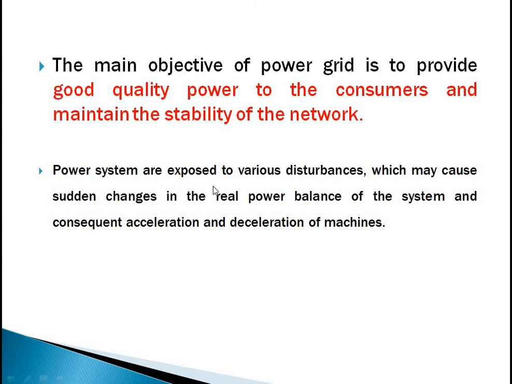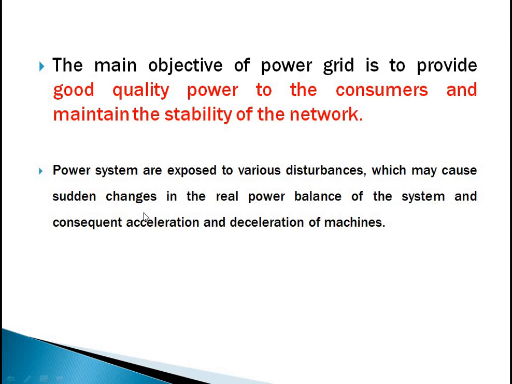Since power systems are exposed to various disturbances, which may cause sudden changes in the real power balance of the system and consequent acceleration of machines. As we know, the transmission lines are exposed to the atmosphere, so because of that we have various disturbances, which may cause sudden changes in the real power.